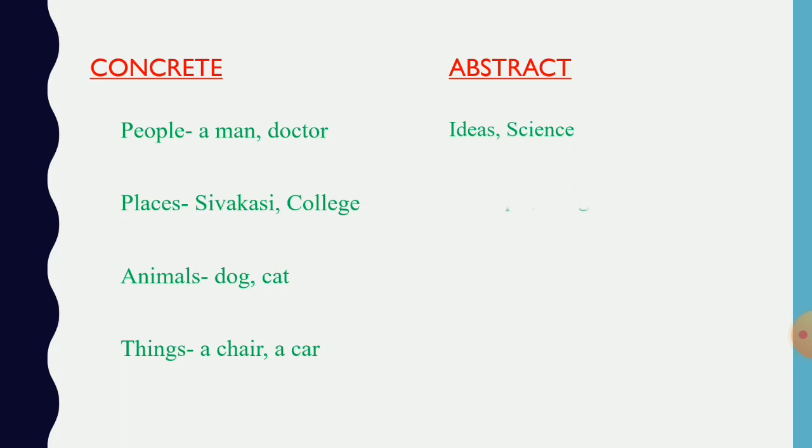Let's move on to the next one, abstract noun: ideas, sciences, concepts, religion, emotions such as happiness or sorrow. We cannot touch or see it or taste it. You cannot use your five senses. A few more examples of abstract noun are love, time, rules, bravery, and honesty.